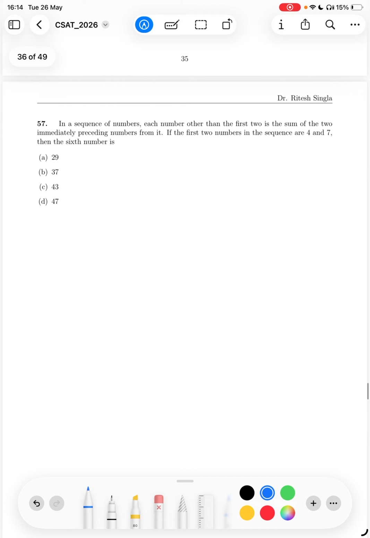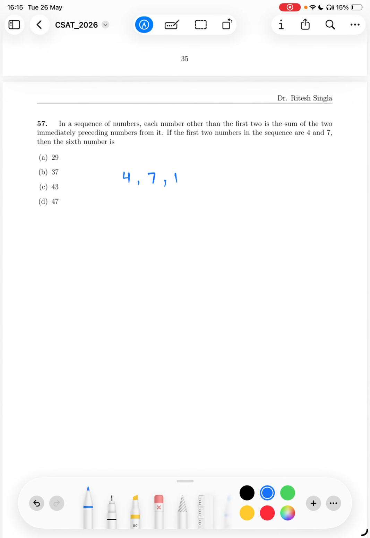Question number 57. In a sequence of numbers, each number other than the first two is the sum of the two immediate preceding numbers. So if any one of you is from a math background, you will know that this is a special kind of sequence or series which we term the Fibonacci sequence. So what it is saying is the first number is 4, the next is 7, and after that whatever number you take, it is the sum of the immediate previous two.